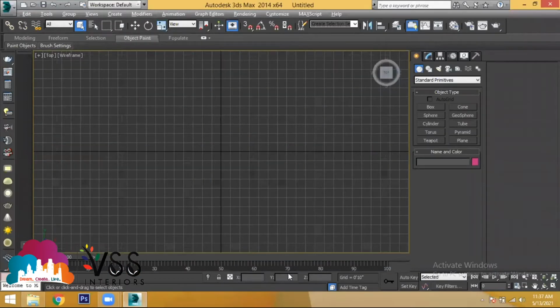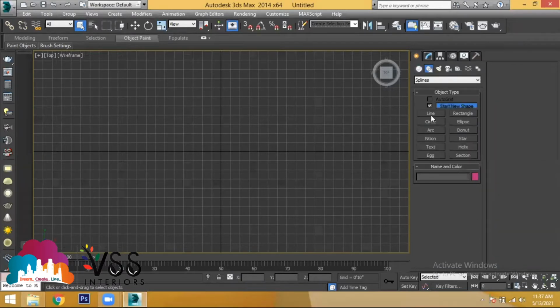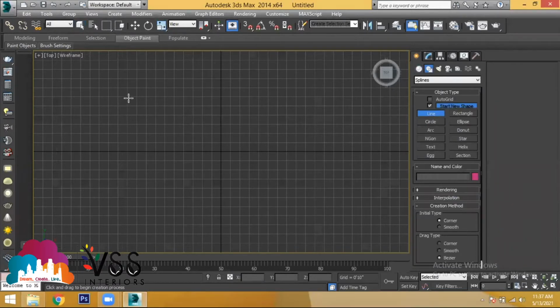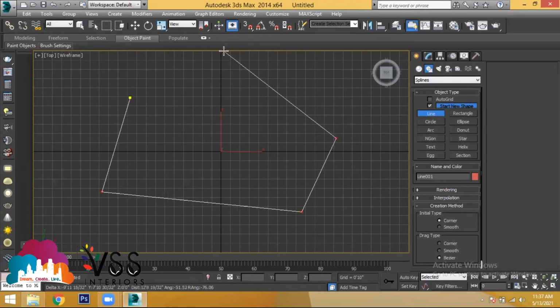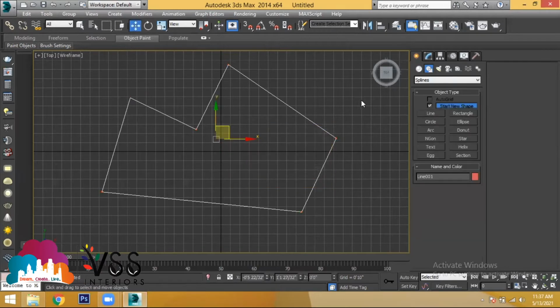So till the previous class, you have been to line. You have selected a starting point, move your mouse, click your next endpoint, next endpoint, next endpoint, and so on. And what are the topics we have discussed about?